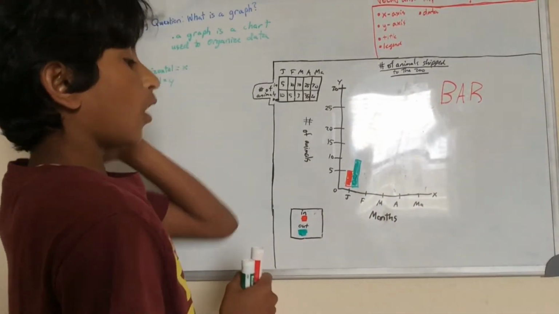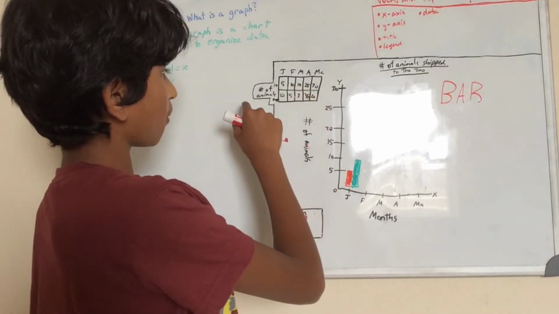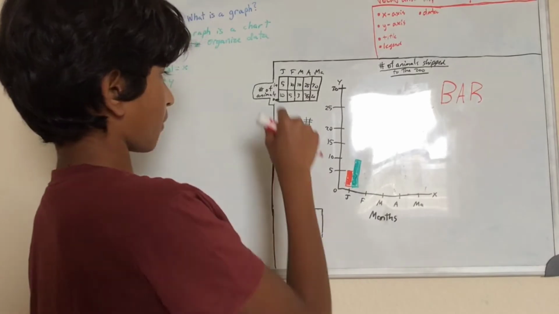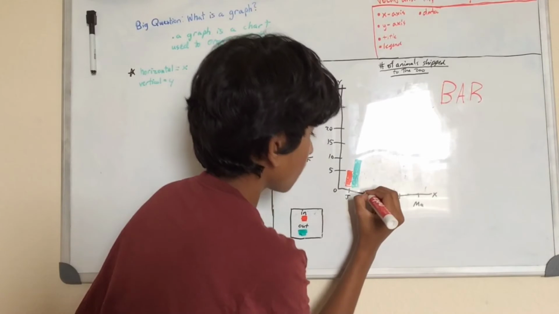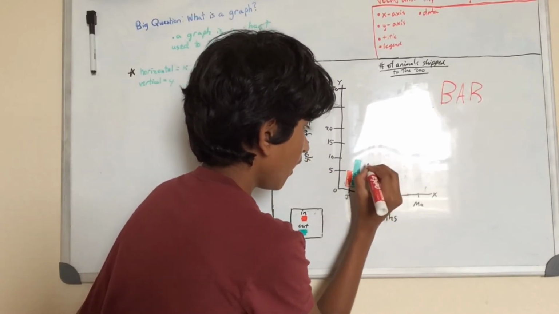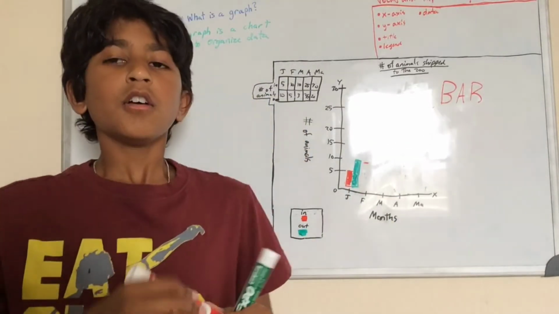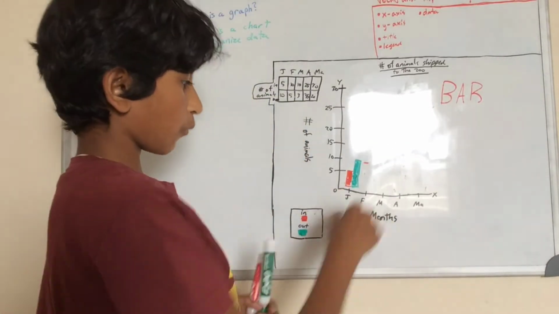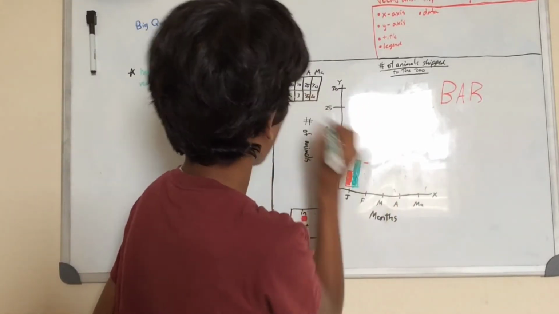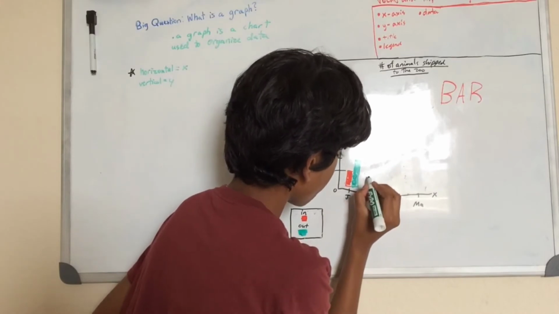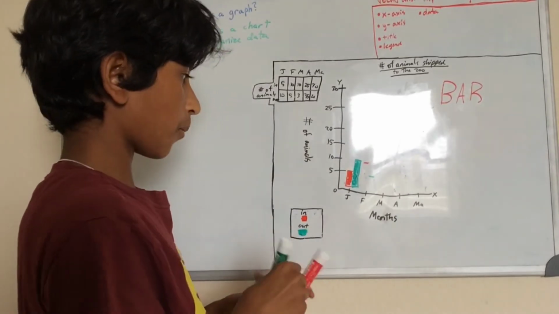So now I'll do another example. The number of animals shipped in is 10 and shipped out is 5. So shipped in is 10. So for February, we match up February and 10, and we mark the point. Now, we only have to do it halfway because we need space for the other bar too. So the other bar is 5. So February and 5, leave some space. And yeah, now you can make the bars.